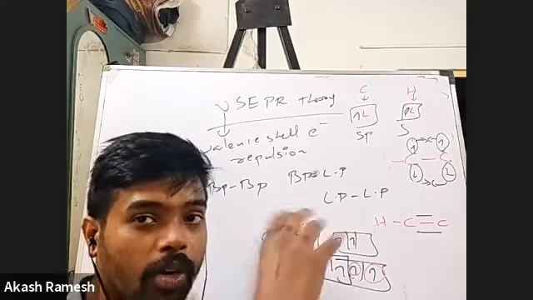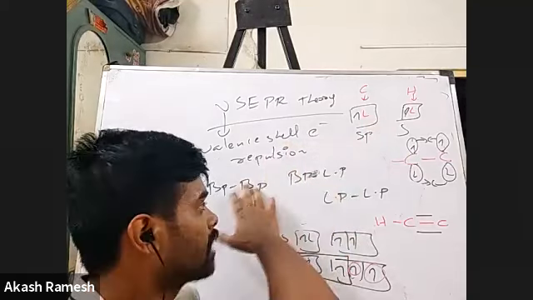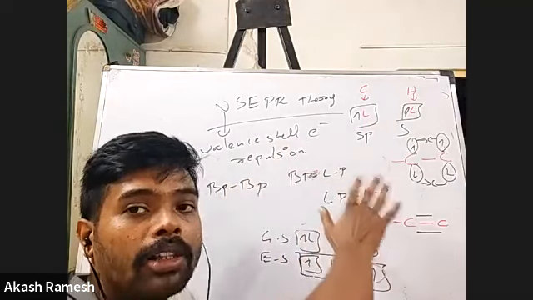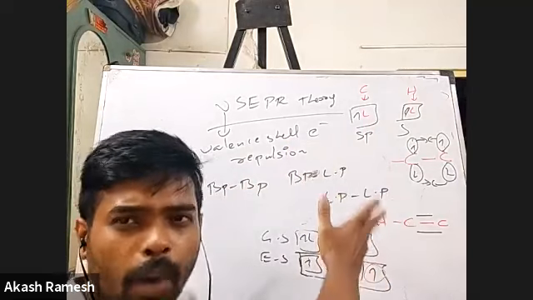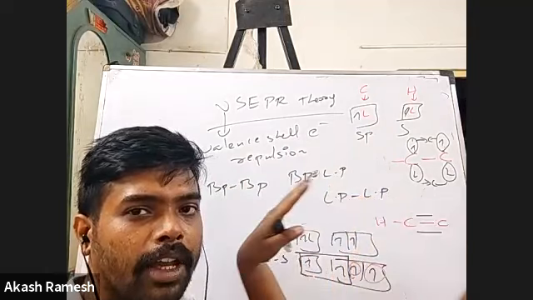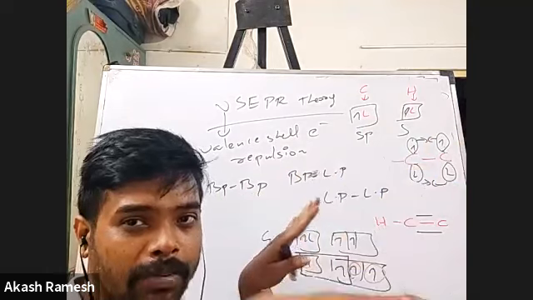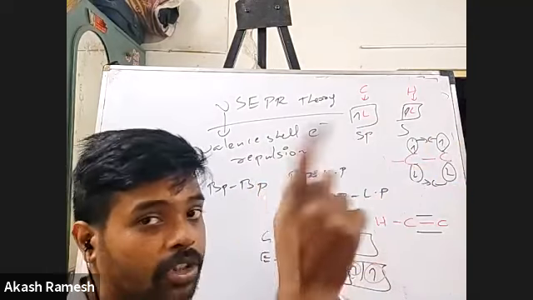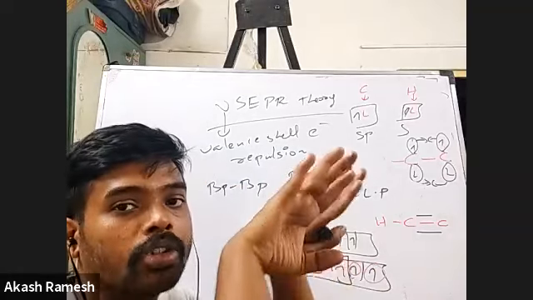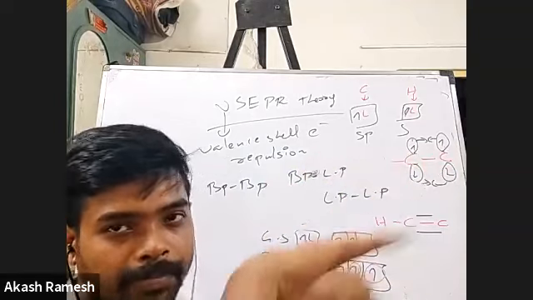Okay, so you are going to take out the shape of these molecules in such a way that these kinds of repulsions, that is bond pair, lone pair, all these repulsions are minimum. How will you make it minimum? Obviously, if I can take the electrons further away from each other, they will suffer less and less repulsion. If they're very close to each other, more repulsions. That is not correct. According to VSEPR, you should have minimum repulsion. So I have to make sure that these electrons are as far away from each other as possible.